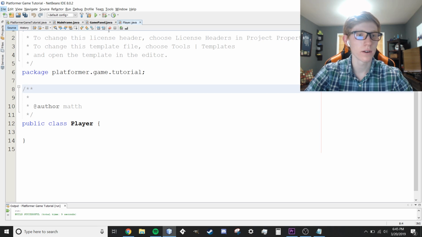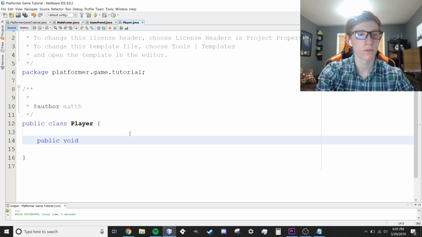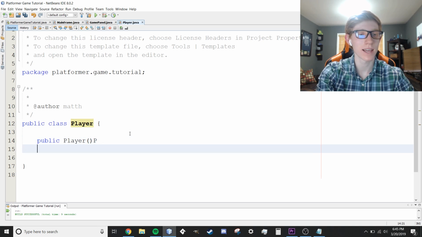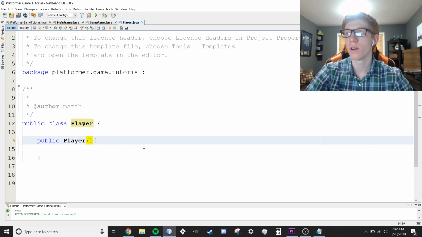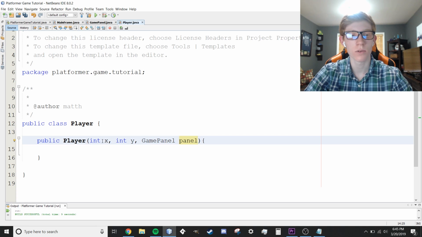Okay, so within our player, really fast, we're going to make the constructor right here, public Player. Oh, we don't need void. Public Player, just like that. And we're going to send a few variables into Player when we create it. The first thing we're going to ask for is int x, int y, and GamePanel. Let me explain this really quick. When we create a new player, we're going to tell it the x value that we want it to start at and the y value, and we're also going to send a panel within here.